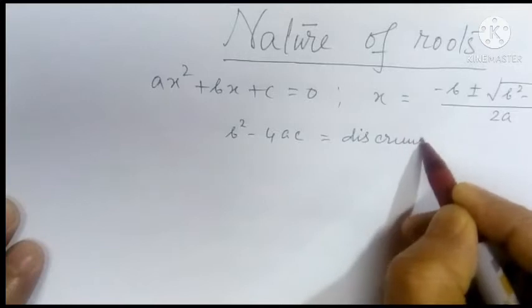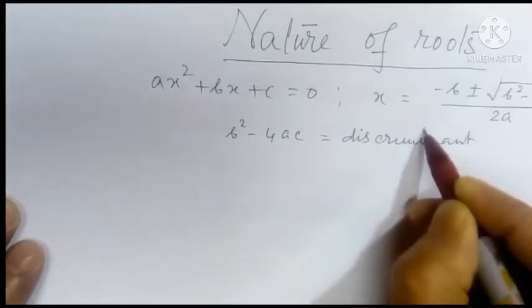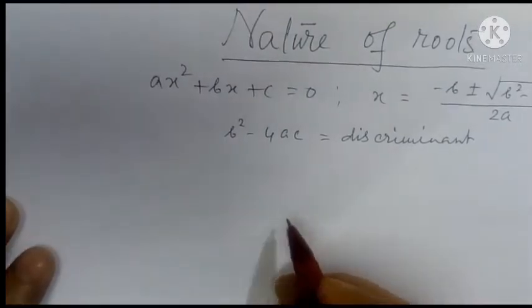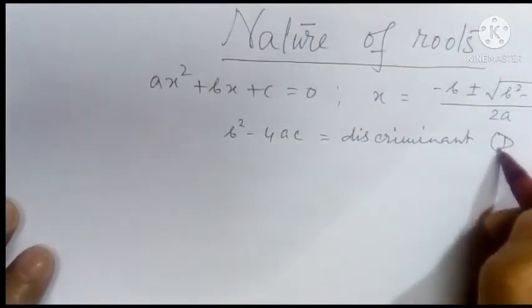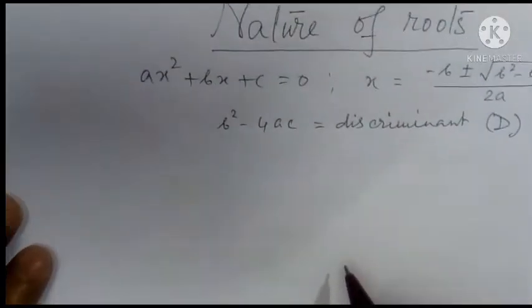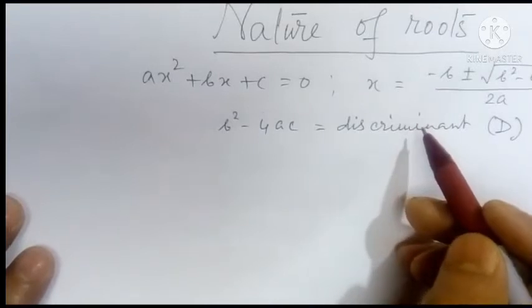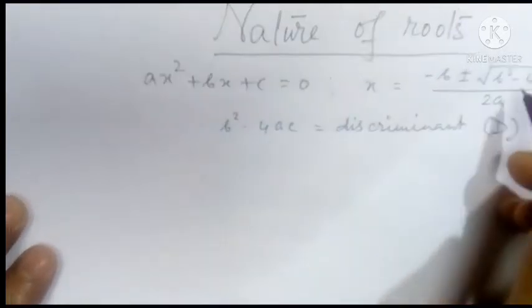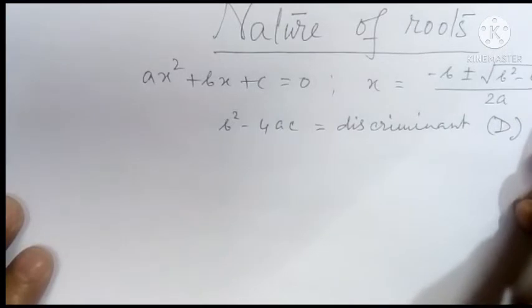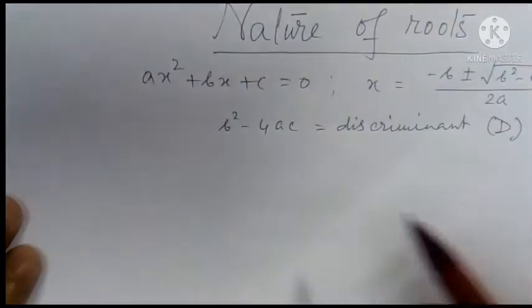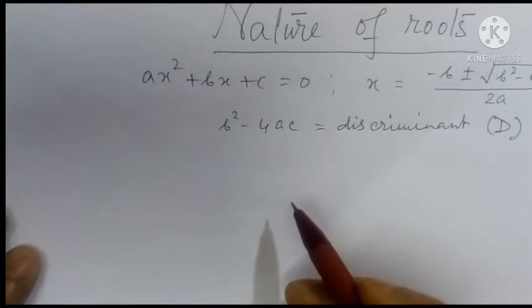discriminant of the roots. Now discriminant is described as D, capital D. Now the nature of the roots depends on the characteristics of the discriminant. So characteristics of the roots is explained with 3 points.